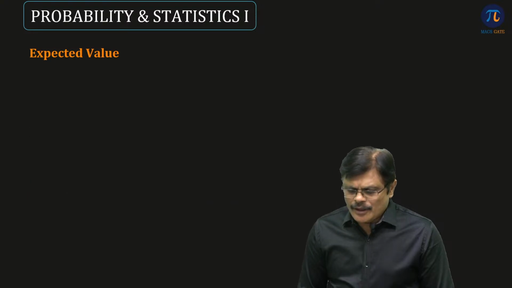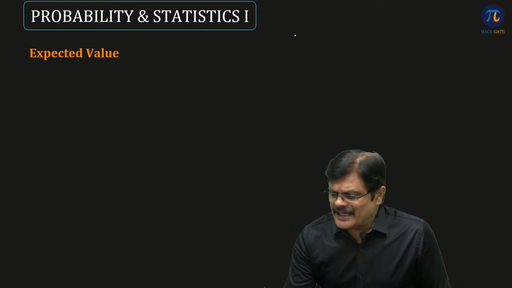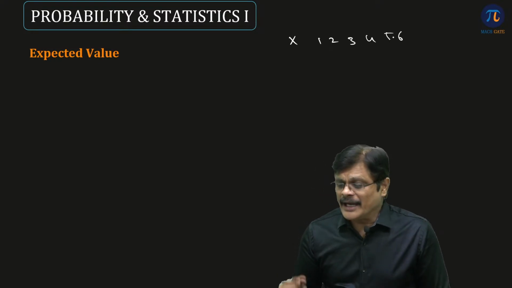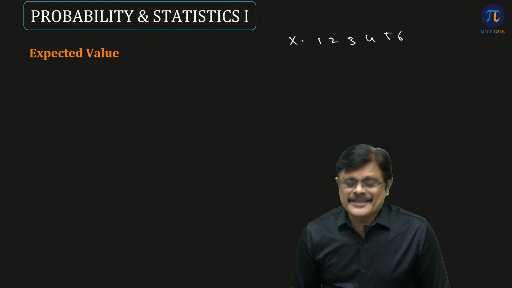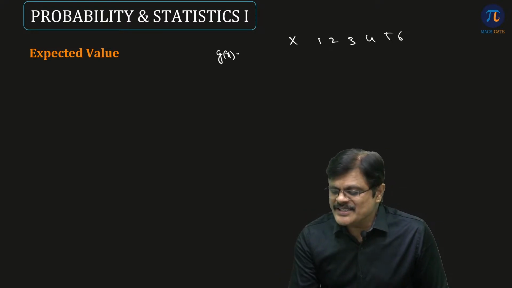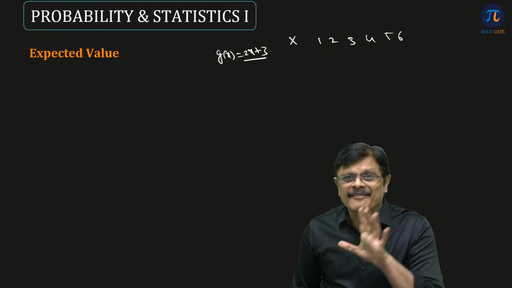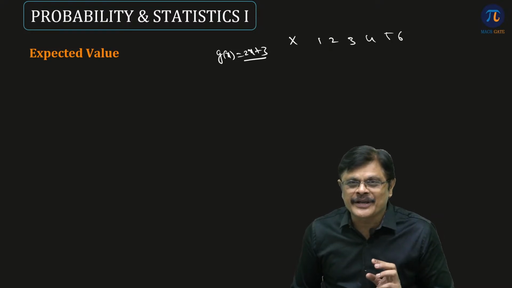Now look at this example. Suppose same example you take, you roll a dice, the outcome may be 1, 2, 3, 4, 5, 6. And your friend said the amount you are going to get is defined by this function, that is 2x plus 3. So if you get 1, you get 2 into 1 plus 3, 5 rupees you are going to get. If you get 2, 2 into 2, 4 plus 3, 7 rupees you are going to get.